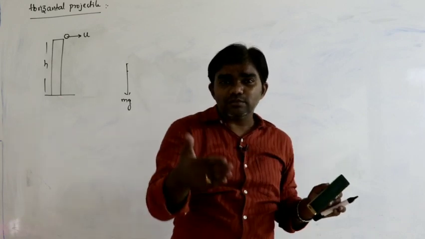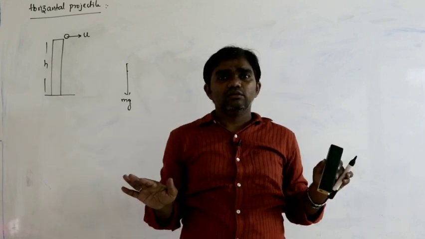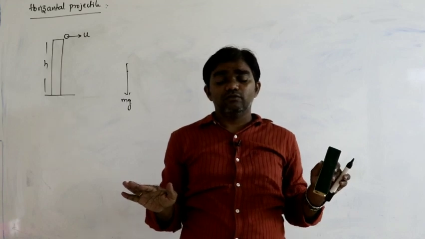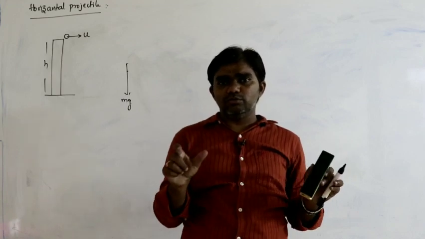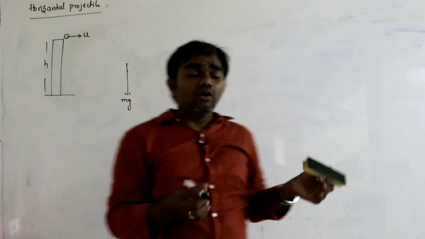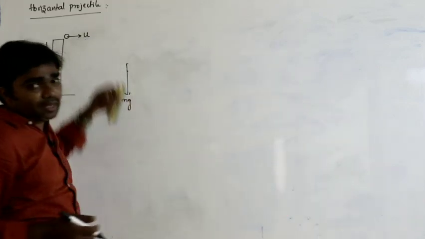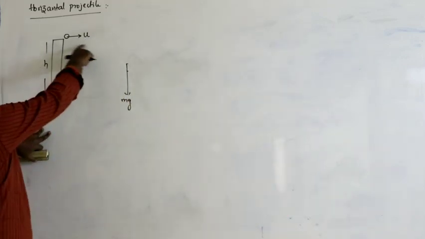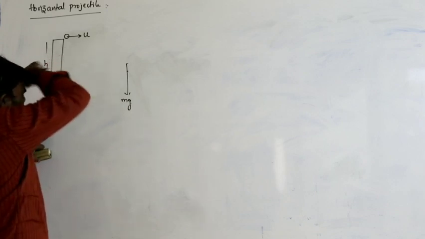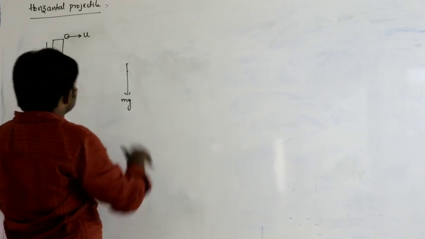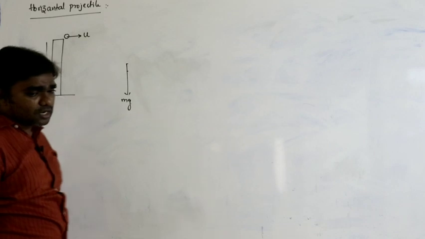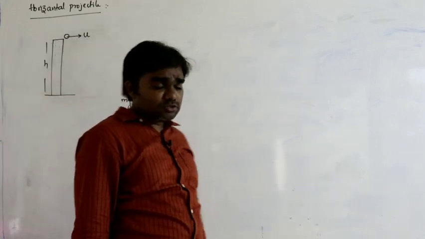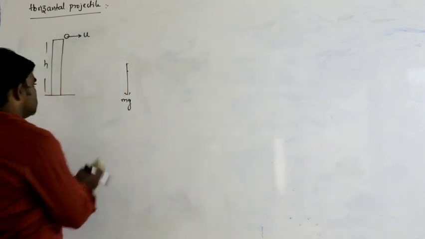How the body comes into motion, we are not considering that topic. We are considering once the body comes into motion, what are the forces acting? Weight of the body, mg, acting downward, and velocity of the body along horizontal direction.